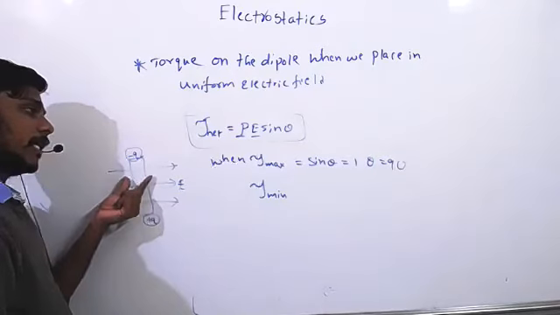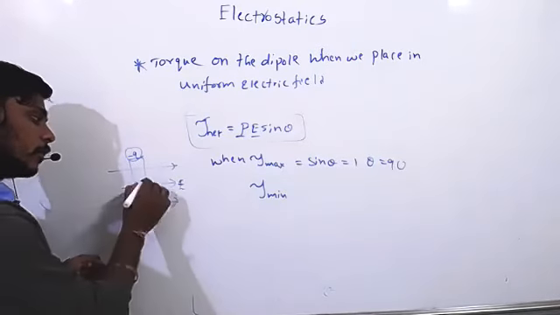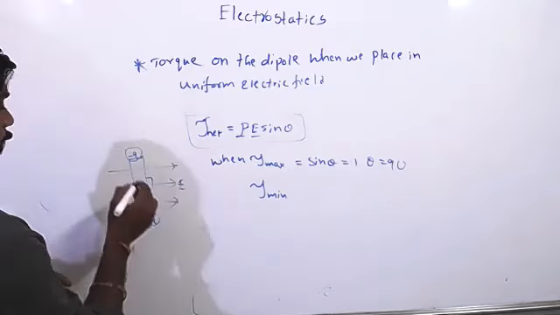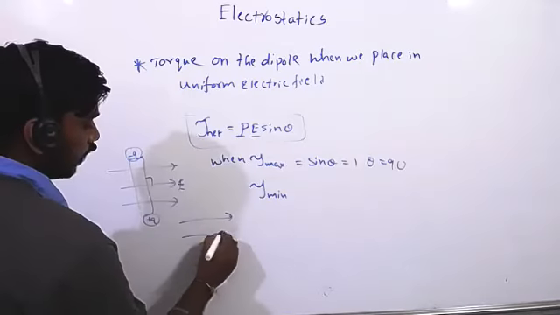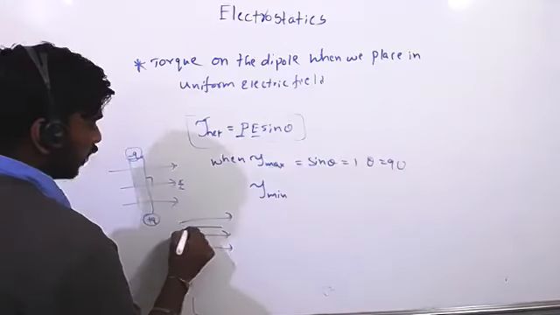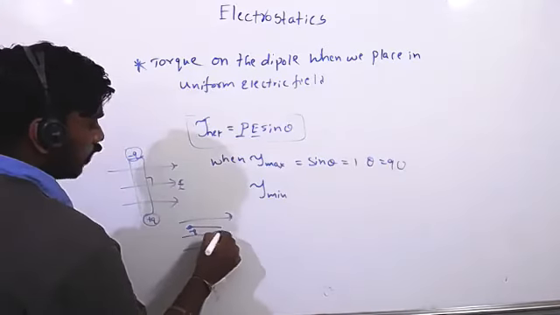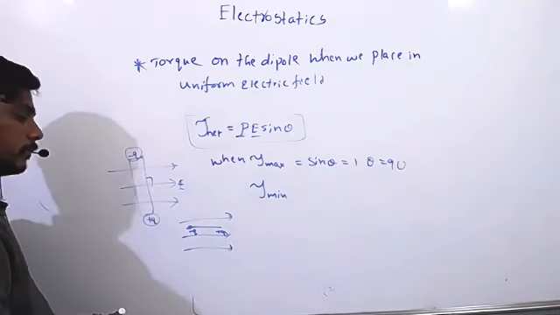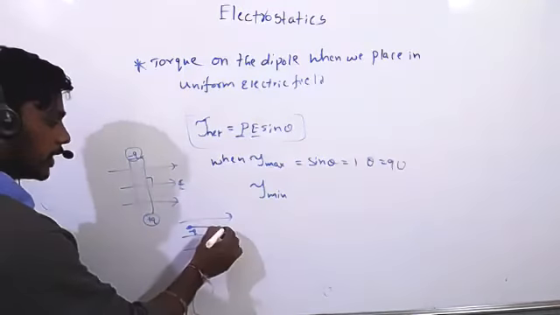When we place the electric dipole perpendicular to the electric field, torque is maximum. Suppose if it is the electric field, and you place the dipole like this, minus Q plus Q, torque is 0. Now it won't turn.